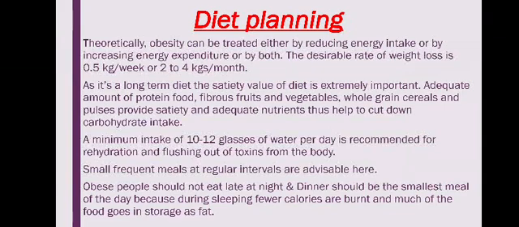when they are obese. When we are changing the dietary pattern, we have to satisfy the satiety value, or the feeling of fullness. An adequate amount of protein foods, fibrous fruits and vegetables, whole grain cereals and pulses provide satiety and adequate nutrients that help to cut down the carbohydrate intake. So we have to provide whole vegetables, fruits and whole grain cereals. All these are rich in fiber, which gives satiety value, and the vitamins and minerals in them will make up for vitamin and mineral deficiencies.